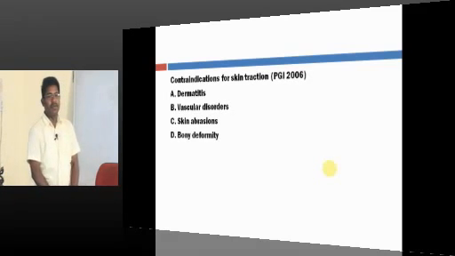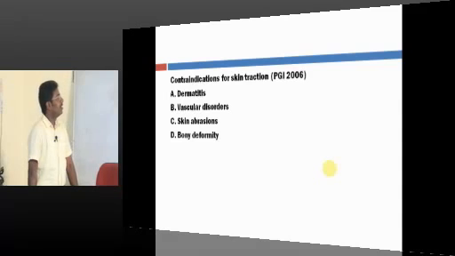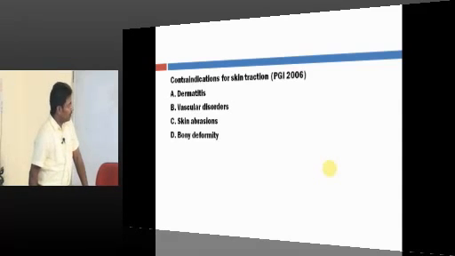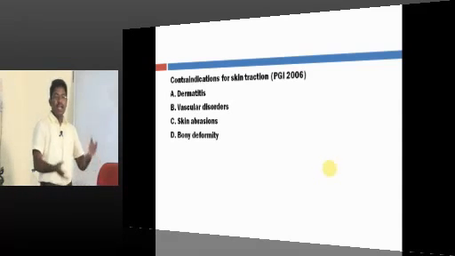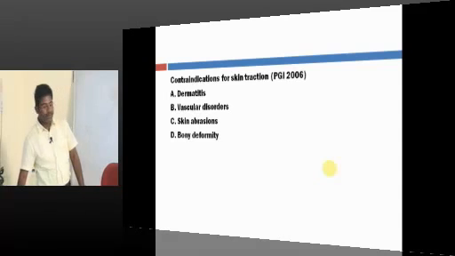Contraindication for skin traction? Yeah, dermatitis. See, PGI has multiple options. Yeah, skin abrasion. Bony deformity: the idea of applying traction is to reduce the deformity. So bony deformity is the indication, not a contraindication.